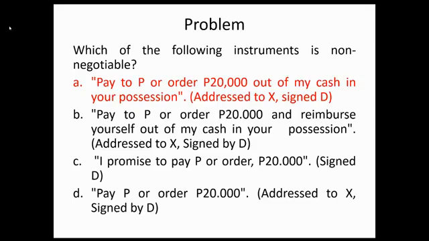Letter B is negotiable because the indication of the particular fund is not the source of payment but only the source of reimbursement. Letter C, I promise to pay your order 20,000: all the requirements of a negotiable promissory note are present. Letter D: all the requisites of a negotiable bill of exchange are present. So the answer is letter A.